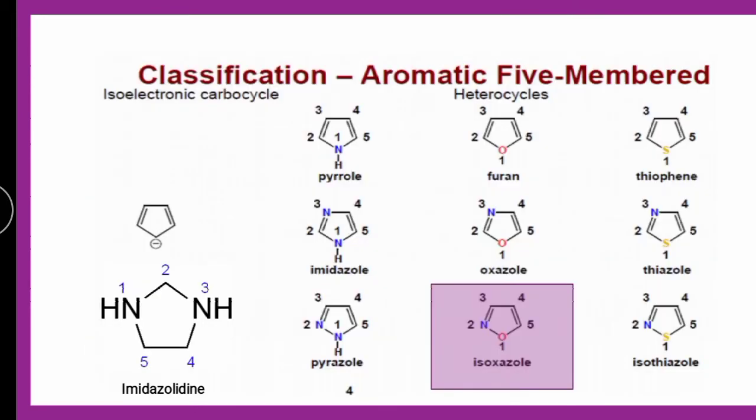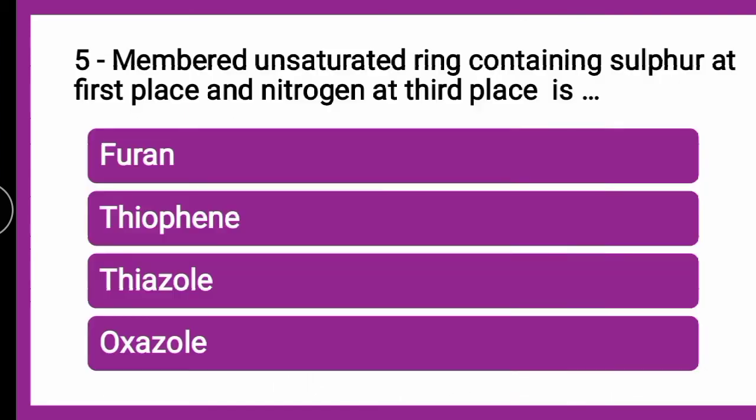So at the second place there is always nitrogen in iso, see here also, and in the case of isothiazole also you can see at the second place there is nitrogen. So it is iso, oxygen at first place and nitrogen at second place, and it is a five-membered unsaturated ring in the series of oxygen. Next question is: five-membered unsaturated ring containing sulfur at first place and nitrogen at third place is dash.